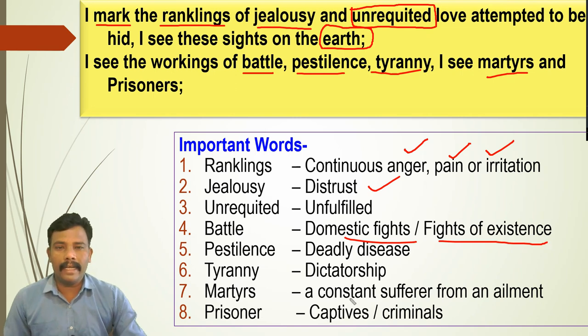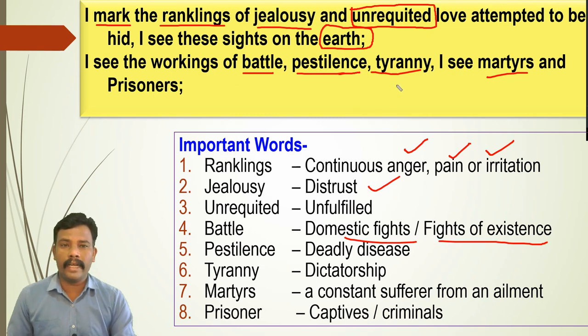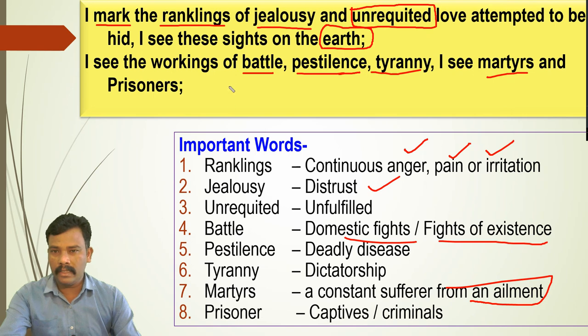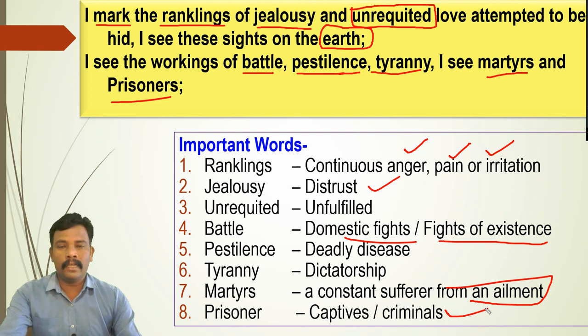What is pestilence? Deadly disease. Workings of battles is talking about deadly diseases. Tyranny means dictatorship. He observed even dictatorship in the world. You see, even martyrs means what? A constant sufferer from an ailment also. So even you can take what? A person who died, who suffered just because of a religious belief also, that is martyrs. And prisoners are there, captives, criminals are there. As the tone of the poem is pessimistic, I took the meanings of these words in this context only, so you need to understand these words.